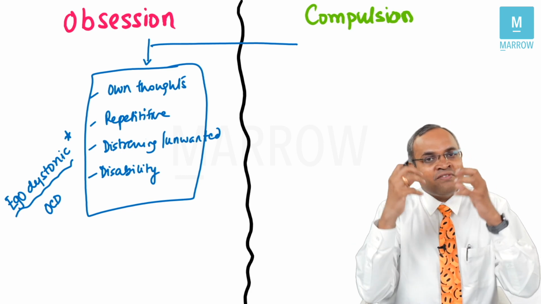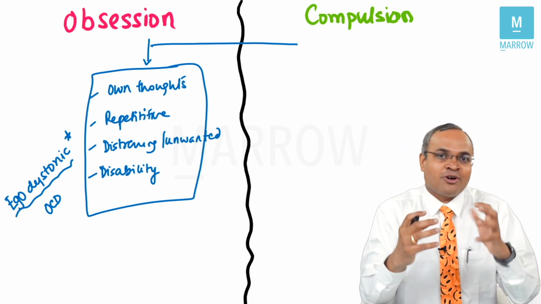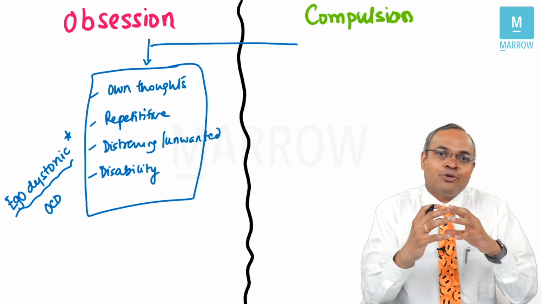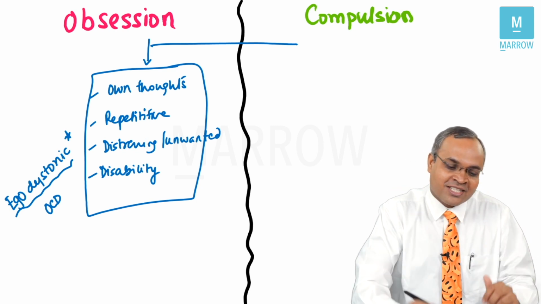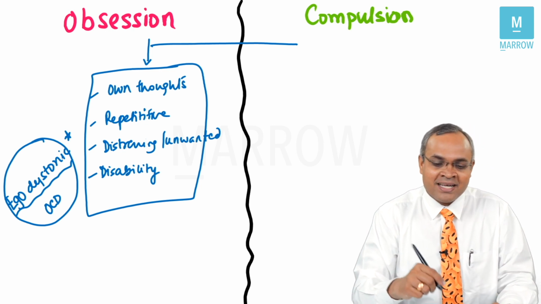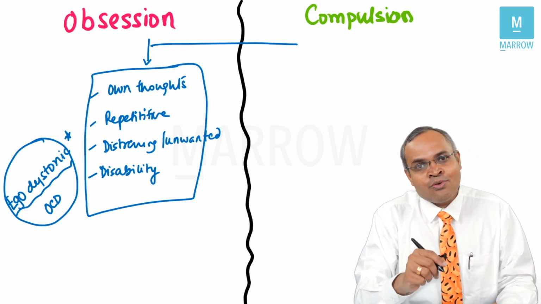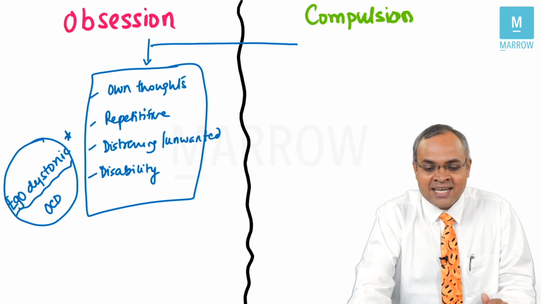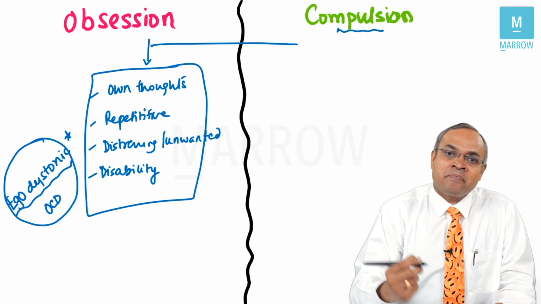You are not okay with those thoughts. You don't want those thoughts. You feel very irritated about those thoughts. You feel it is unwanted thoughts. So that's very classical of patients with OCD, which is very characteristic of OCD, thought obsessions. Now, what do you mean by compulsion?